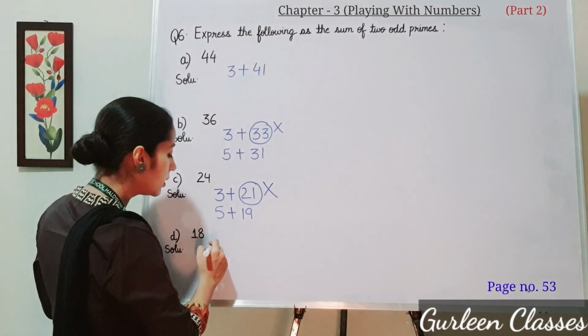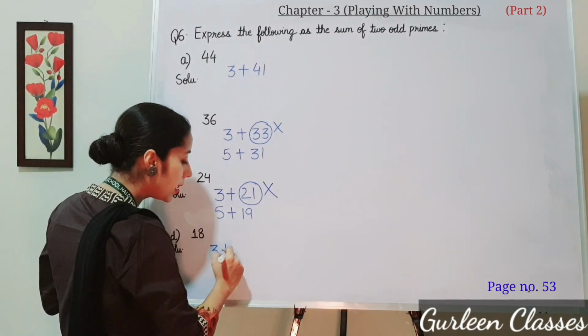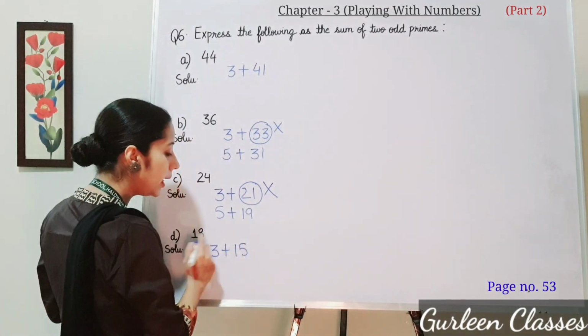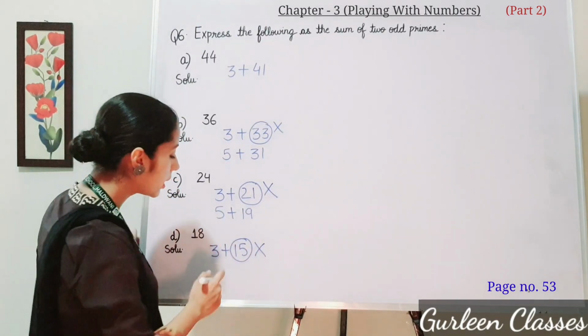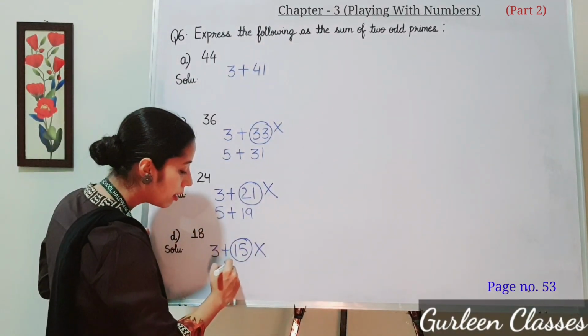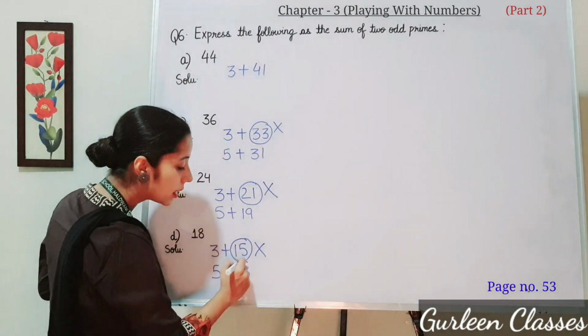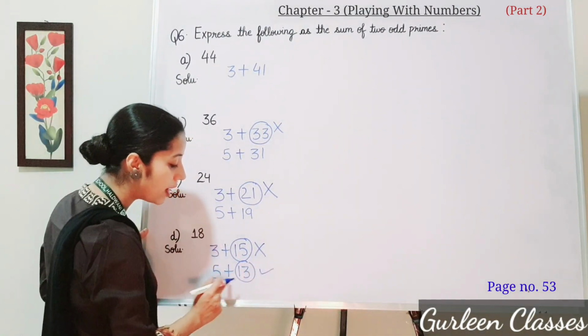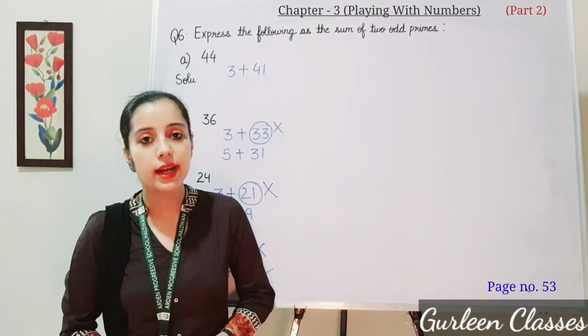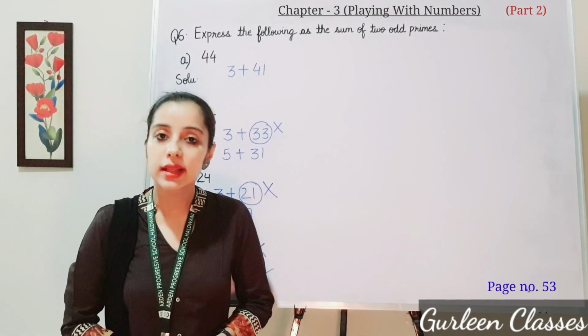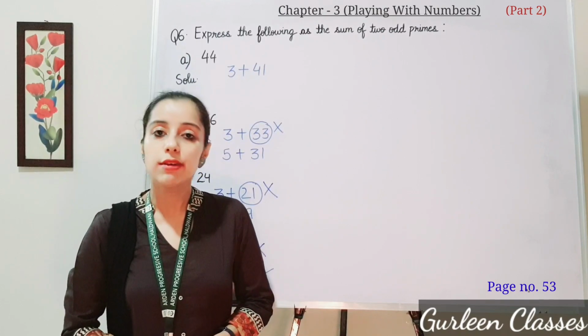So let us write here 3. 3 plus 15 is 18, but 15 is not a prime number. So I am taking another prime number, that is 5. 5 plus 13. Is 13 a prime number? Yes. So 5 plus 13 is 18. So these are the possible ways which I have found. Maybe you are taking another prime number, so your answer will be different.